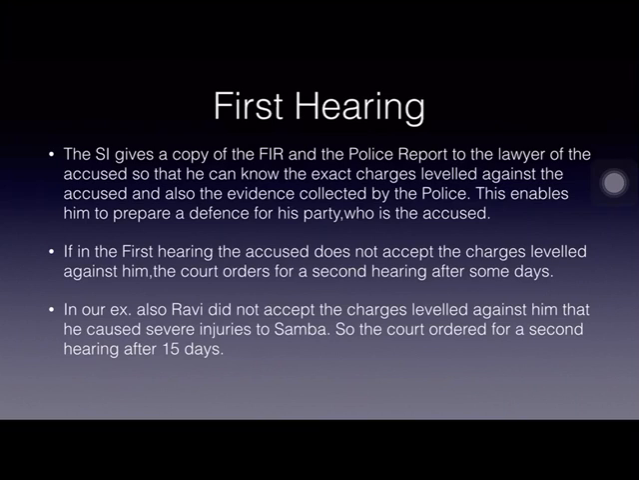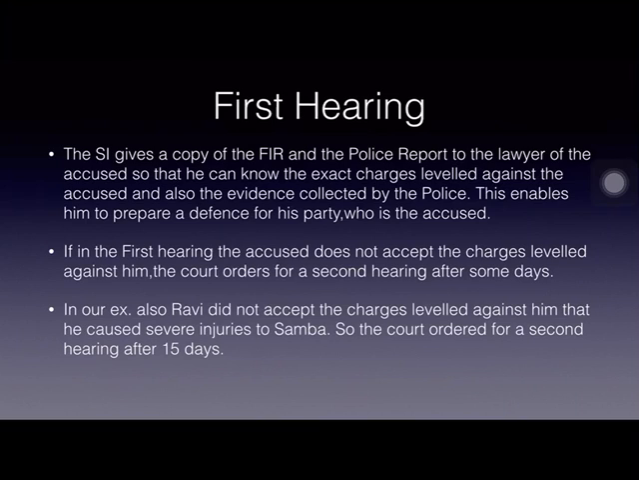Now the first hearing. The SI, who is the station house officer, gives a copy of the FIR and the police report to the lawyer of the accused so that he can know the exact charges leveled against the accused and also the evidence collected by the police. After getting a copy of the FIR and the police report, the defense lawyer can prepare a defense for his party, who is the accused.